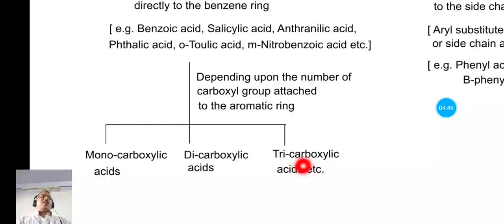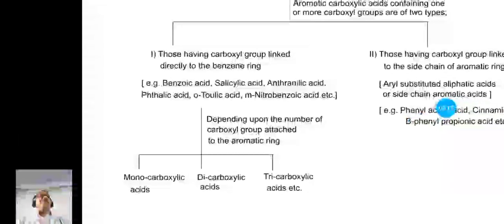This tricarboxylic acid, in this case the three carboxyl groups, they are directly attached to the benzene ring. The example, that is the 1,2,3 benzene tricarboxylic acid, or benzene 1,2,3-tricarboxylic acid. That is the example of this tricarboxylic acid.